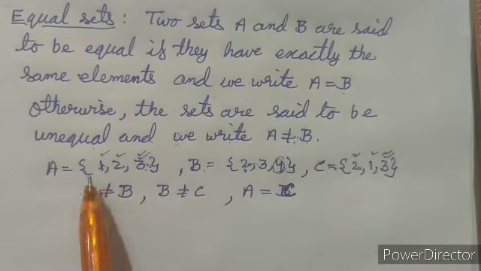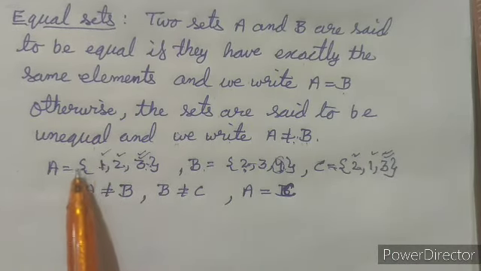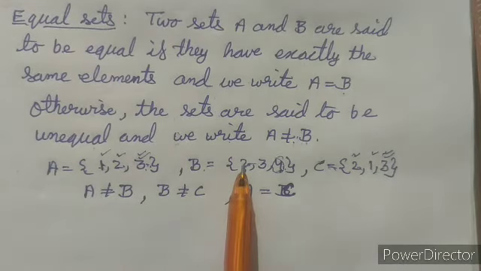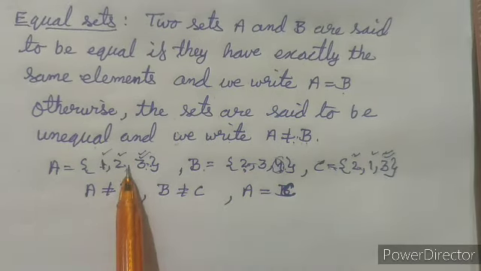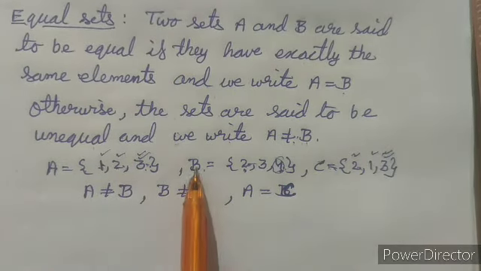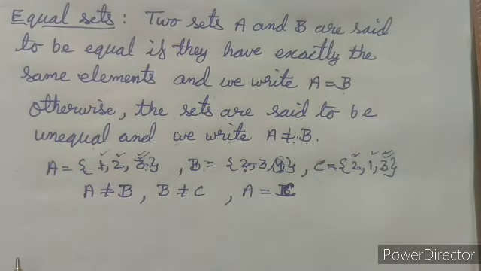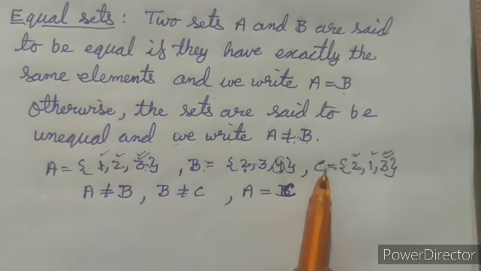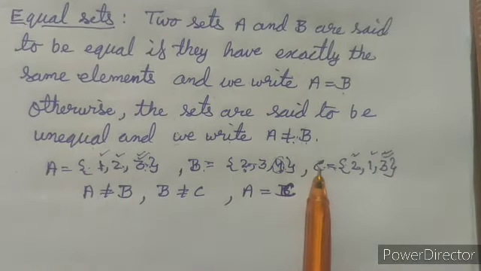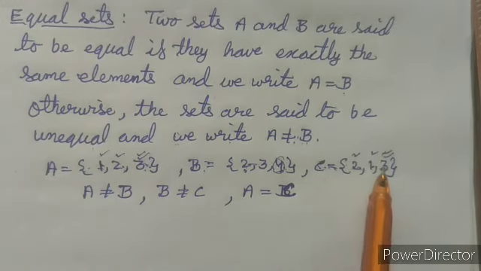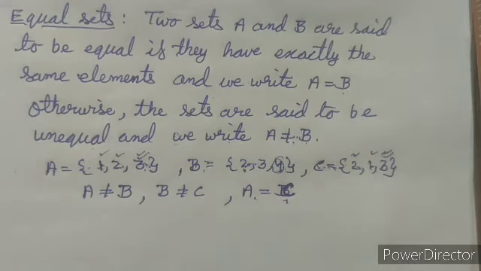If you see here, the element 1 in set A is not in set B, and element 4 of set B is not in set A, so set A is not equal to set B. Similarly, set B is not equal to set C. Now if we see set A and set C, the elements of set A are 1, 2, 3, and the elements of set C are also 1, 2, 3. So we can say that set A is equal to set C.